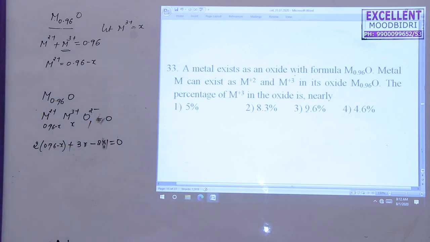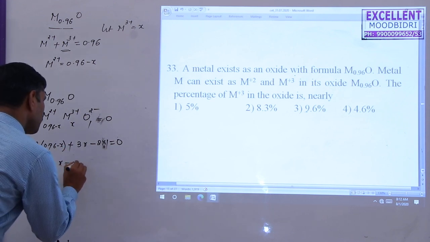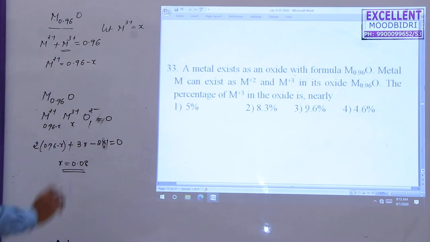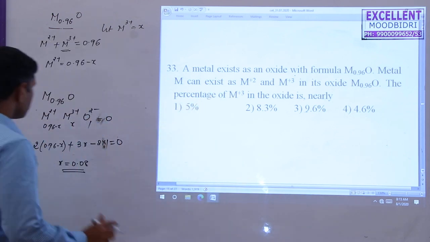Then you have to go for the simplification. The final answer is X, you have to solve. X is equal to 0.08. This is the X value. Then what is the question here? The percentage of M3 plus.